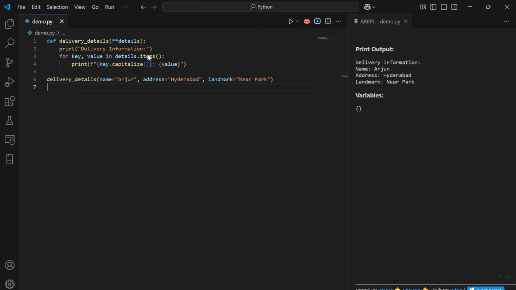The **details parameter collects keyword arguments into a dictionary. Later we will loop through all the items and return the response like this. This is the output for that. So we can use *args when you want to pass any number of values without knowing how many inputs ahead of time, whereas we can use **kwargs when you want to pass any number of named values.